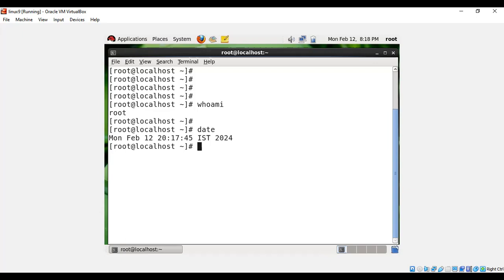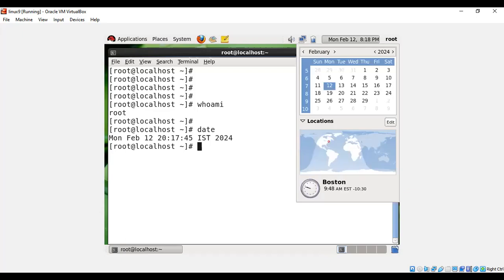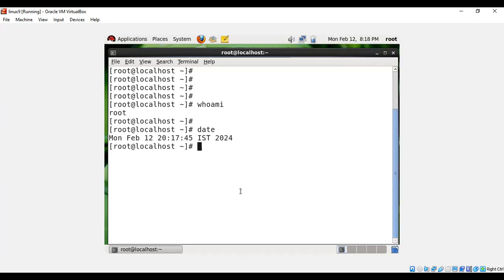So what I have to do, if you go here and click here, this is a graphical tool, you know, I'm just going to select 15 and go to edit date and time settings, and click on OK, then it will be set. But how can I do it from the command prompt? So for that, you have to go to the syntax. You have to go to the command for that.